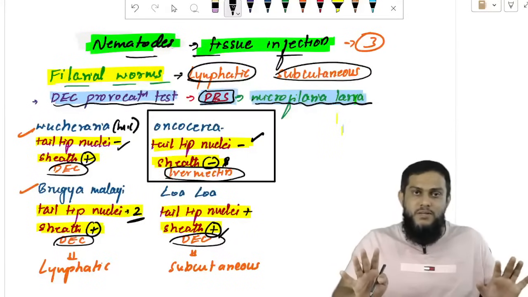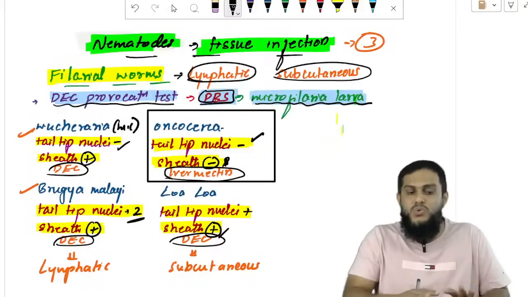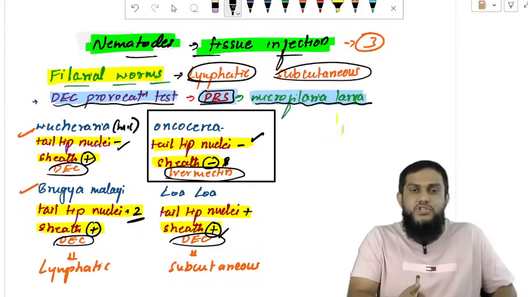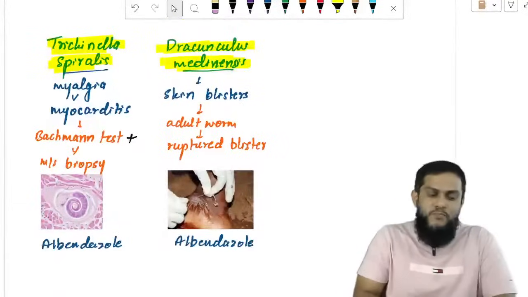Right? Simple. Divide into no sheath and sheath. Then you try to understand. No sheath is separate. Onchocerca treatment is also separate. Filarial worm: the first nematode that affects the tissue. Okay. Moving to the next 2 nematodes that affect the tissue.